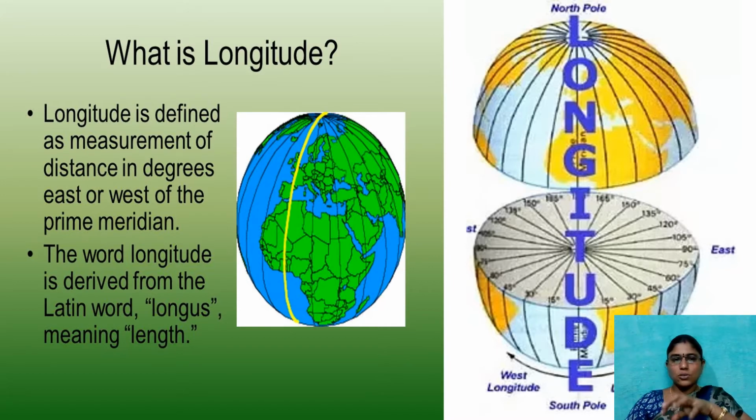Scientifically, longitude is defined as the measurement of distance in degrees east or west of the prime meridian. If you observe here, this is the east direction and here the west direction. Here also imaginary vertical lines are there, and here also imaginary vertical lines are there. These imaginary vertical lines are longitudes or meridians. The highlighted one here is the prime meridian, 0 degrees longitude.